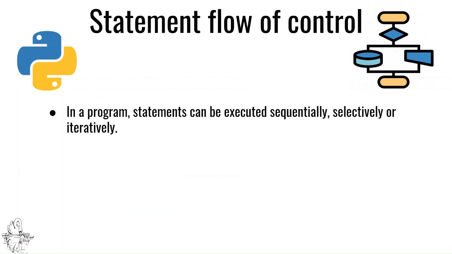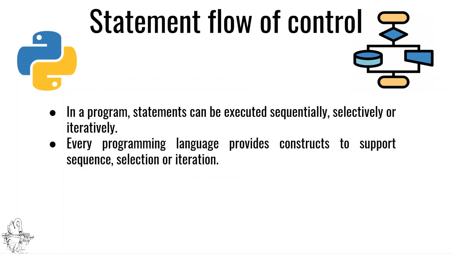Now, the statement flow of control. In a program, statements can be executed sequentially, selectively, and iteratively. Every programming language provides the constructs which support a particular sequence, selection, or iteration. Sequence means one after the other.